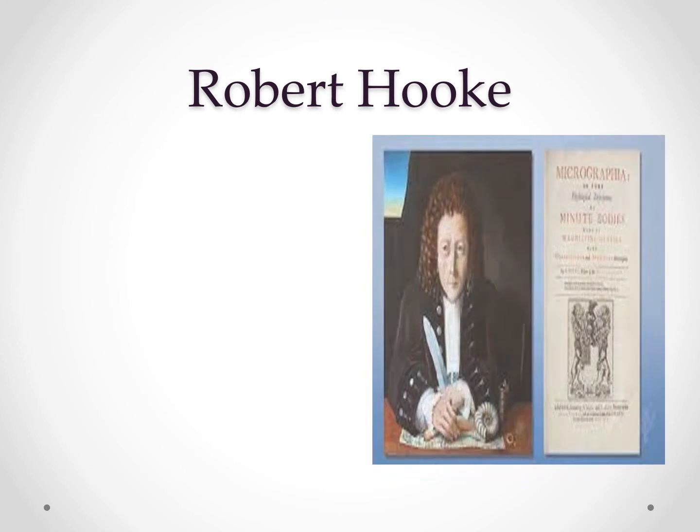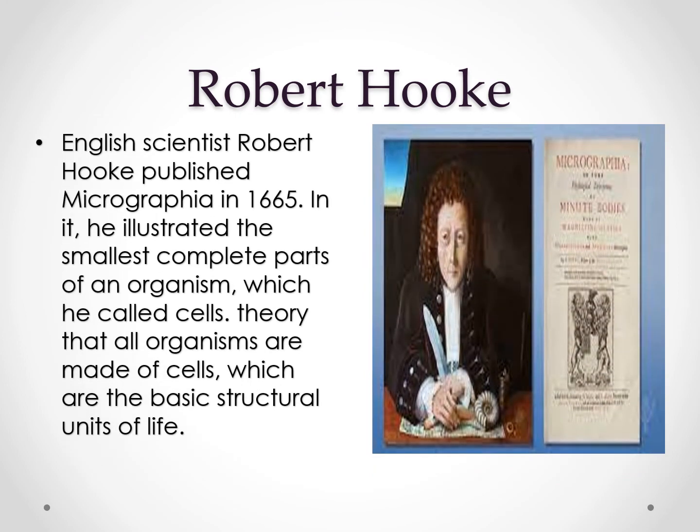Robert Hooke, an English scientist, published the Micrographia in 1665. In this Micrographia, he illustrated the smallest complete parts of an organism, which he called the cell. The theory is that organisms are made of cells, which are the basic structural unit of life.